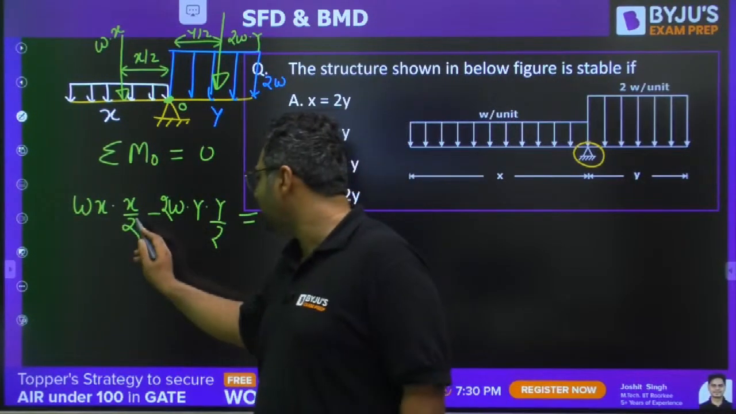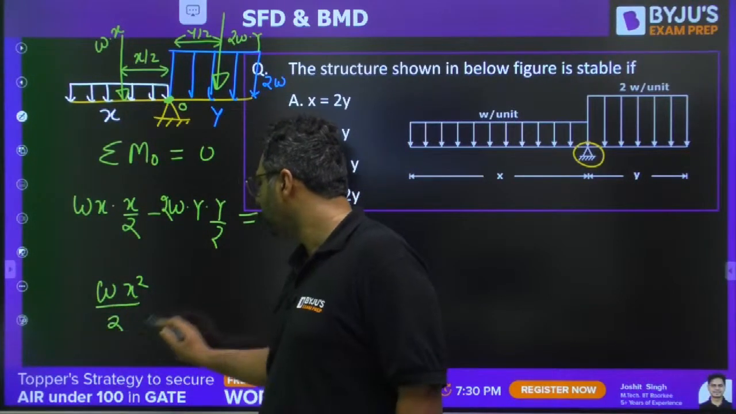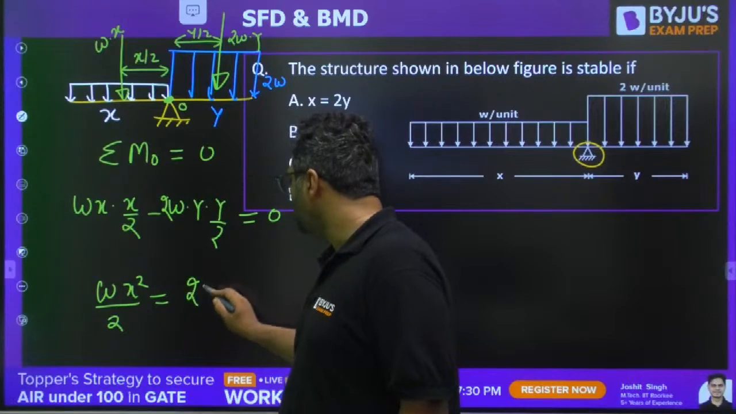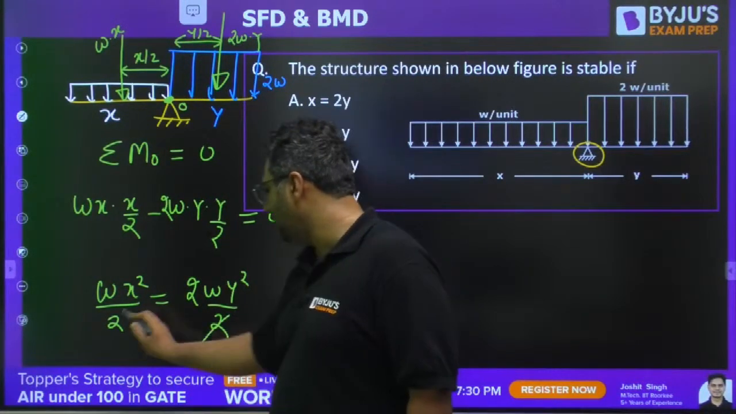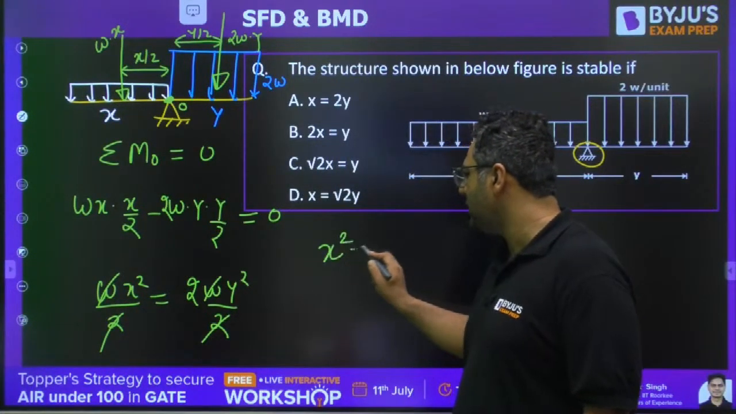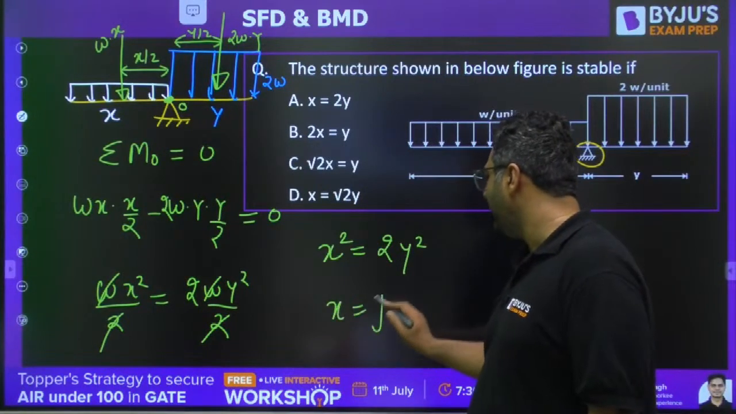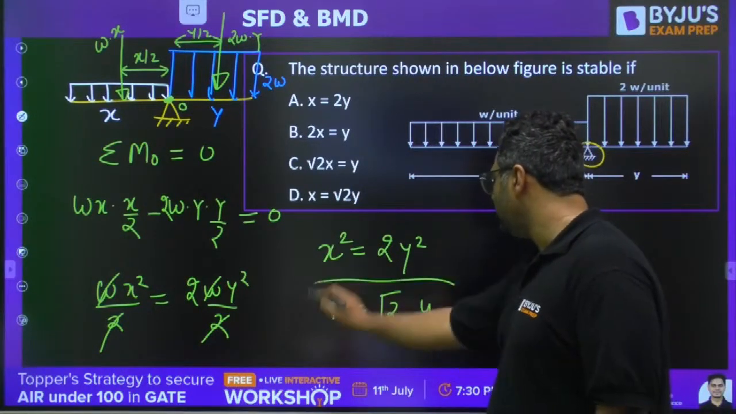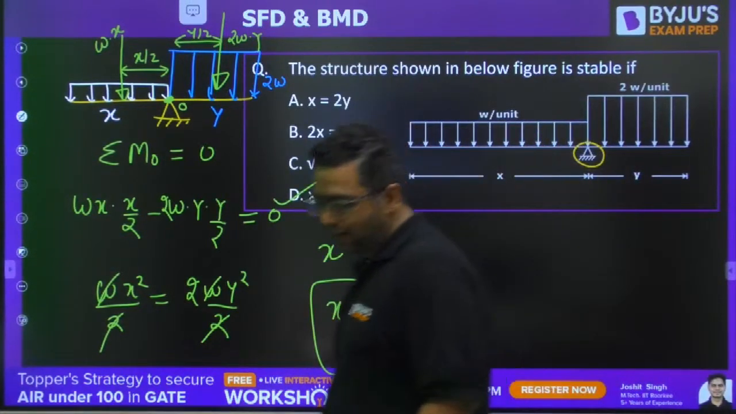Then my dear, you can say WX square by 2 is equal to 2WY square by 2. So 2 will get cancelled out, W will get cancelled out. So you will get X square equals 2Y square. So X will be root 2 Y. So the answer for this is D. D is the right answer. Okay, Arun has given the right answer.